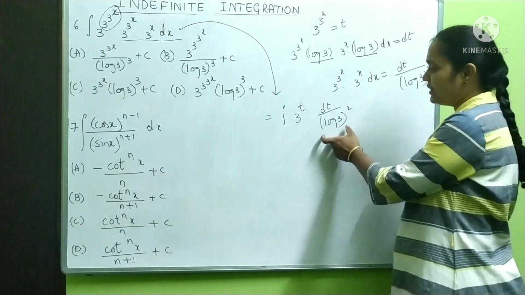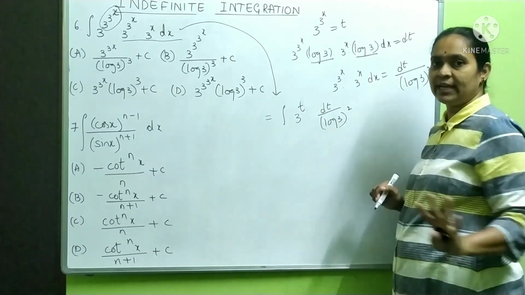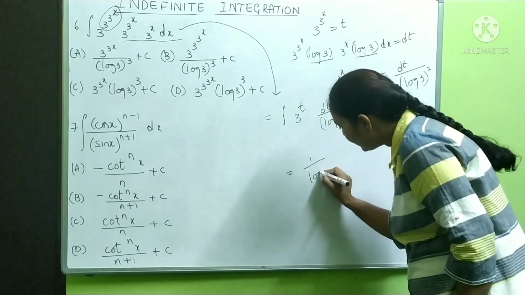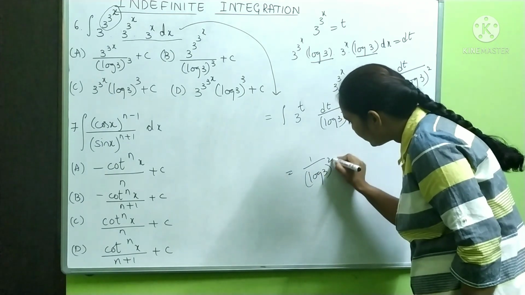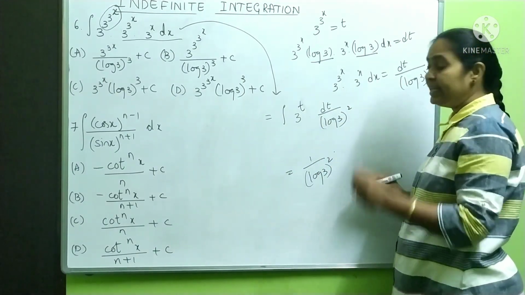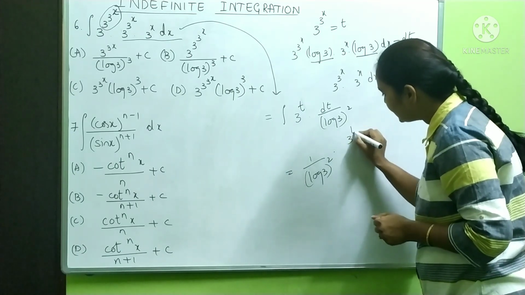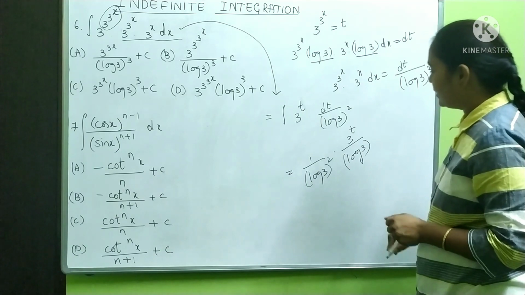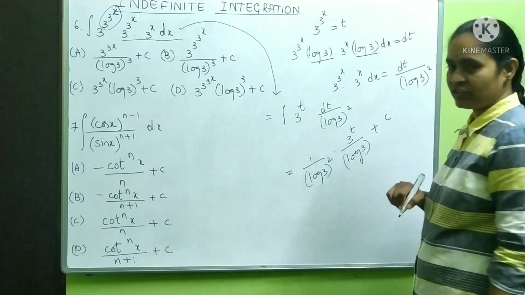Now what is there in the denominator? Log 3 whole square is a constant term. Send it outside. So it is 1 by log 3 whole square into, what is integration of 3 power t? Integration of 3 power t is 3 to the power t divided by log 3. So plus c, integration completed.